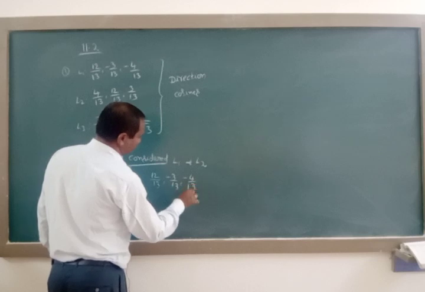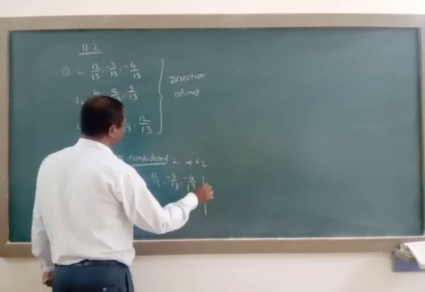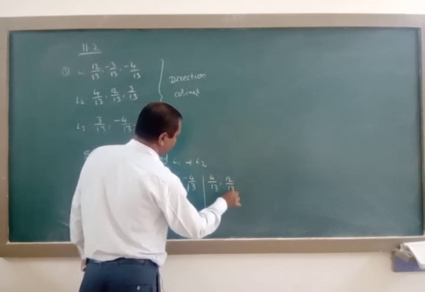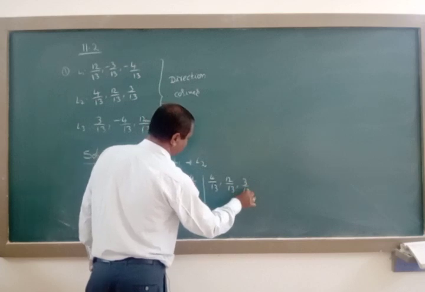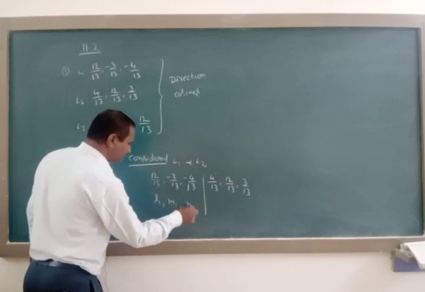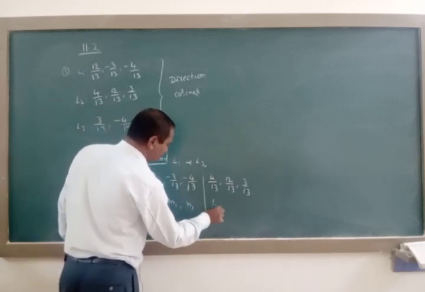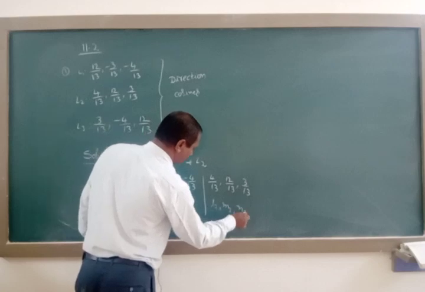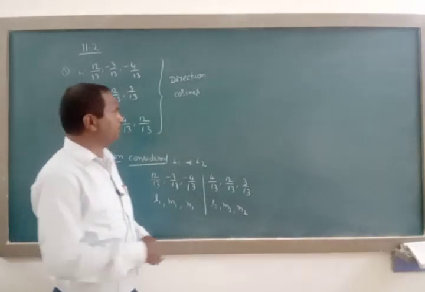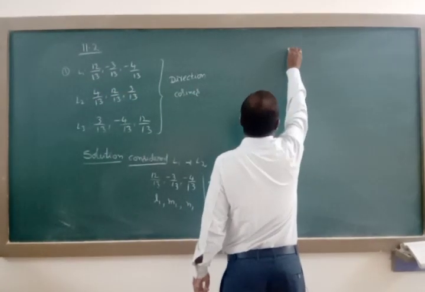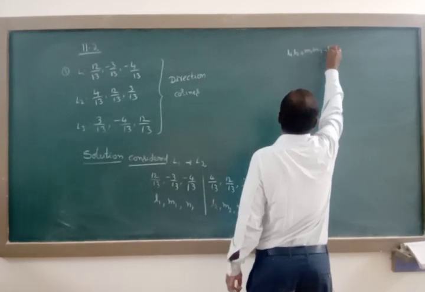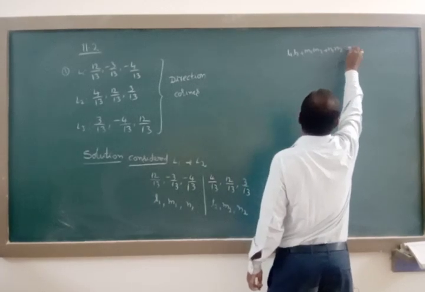The L2 direction cosines are 4 by 13, 12 by 13, 3 by 13. Consider these as L1, M1, N1 and L2, M2, N2. The condition for perpendicularity is L1 L2 plus M1 M2 plus N1 N2 is equal to 0.